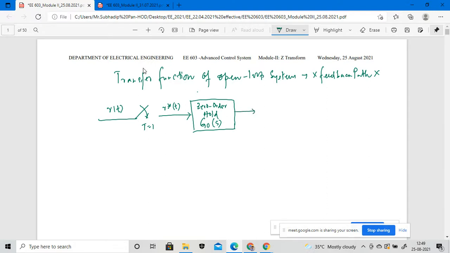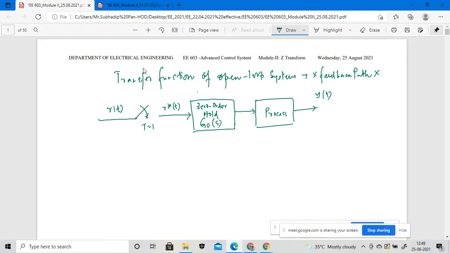From there we take into consideration one process, and here we get some output, which is y(t), a function of t at the time interval T equal to 1.